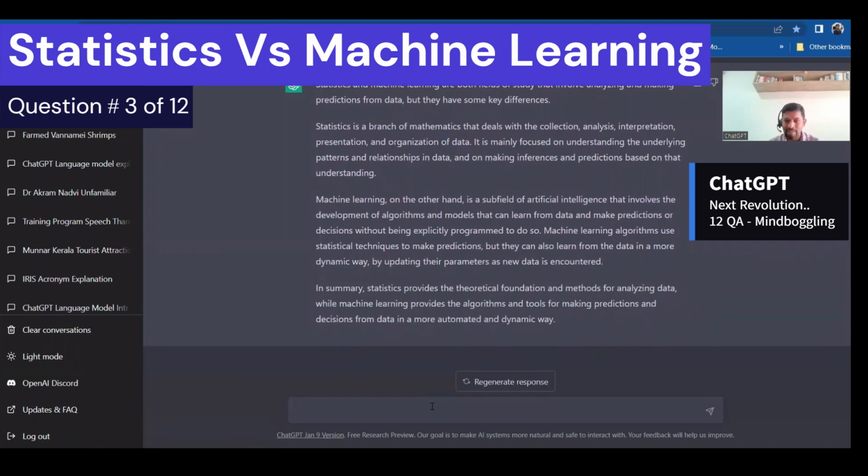Machine learning, on the other side, is a subfield of artificial intelligence. And how does it work? It is all about algorithms. In summary, statistics provides the theoretical foundation and methods for analyzing data, while machine learning provides the algorithmic tools for making predictions and decisions from data in a more automated and dynamic way.